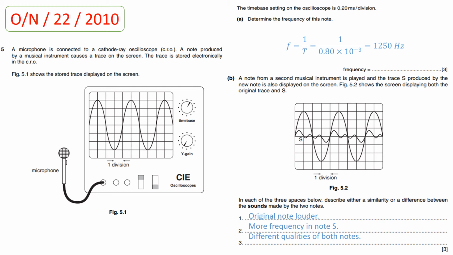Now because of the difference in the amplitude and the frequency, these two notes are of different quality. That's why the different quality of both notes is written as the third point.